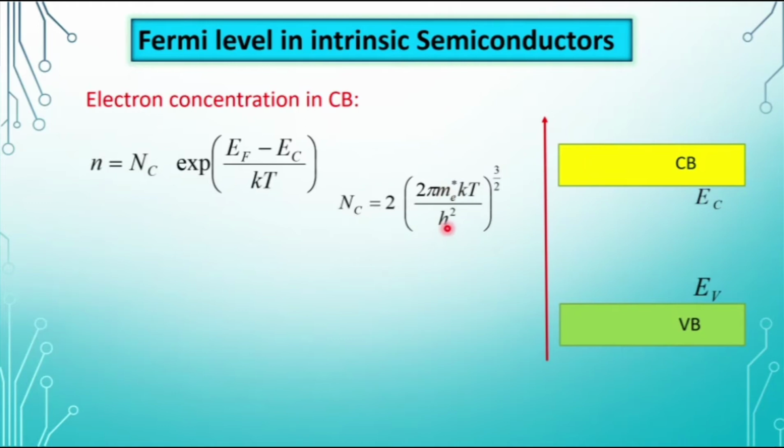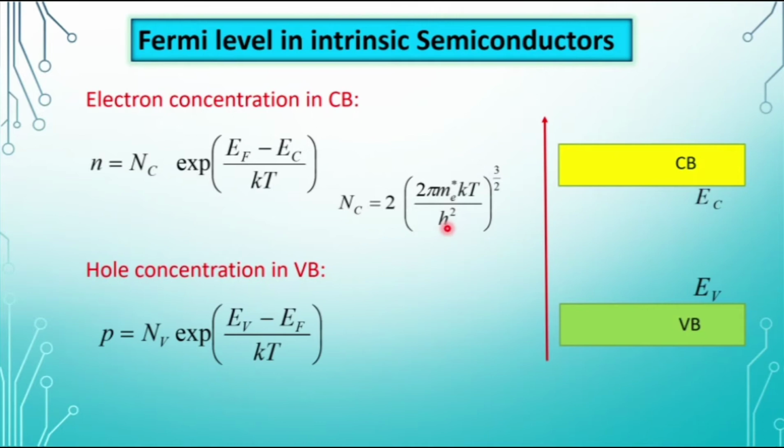Now, the hole concentration in the valence band is given as p equals Nv exponential (Ev minus EF) by kT, where Nv equals 2 into (2 pi mh star kT by h square) whole to the power 3 by 2.